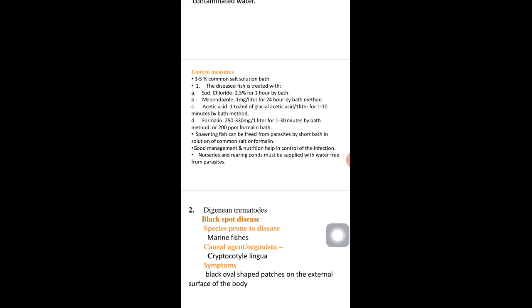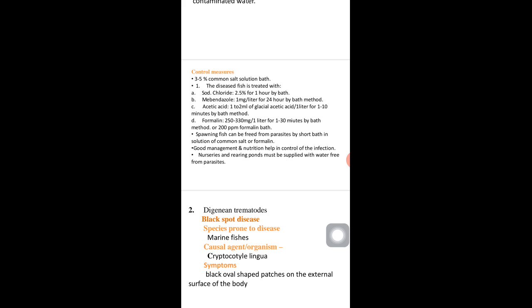A 3 to 5% common salt solution bath. Number 2, diseased fish is treated with sodium chloride, that is 2.5% for 1 hour by bath. B. Mebendazole 1 milligram per liter for 24 hours by bath method.